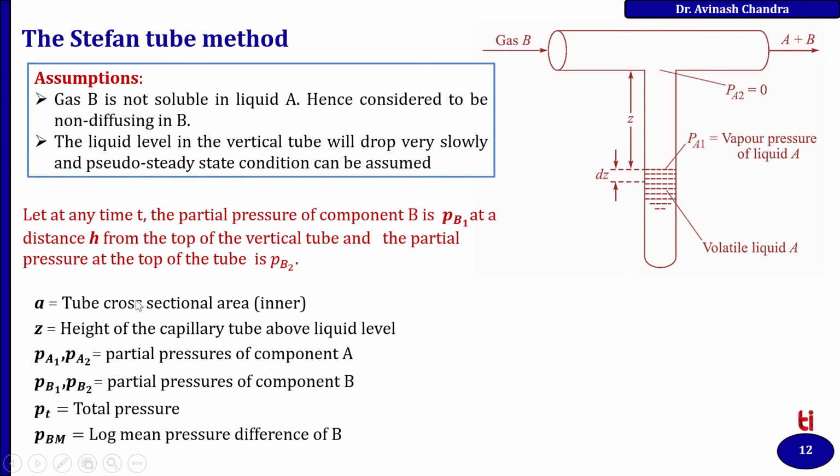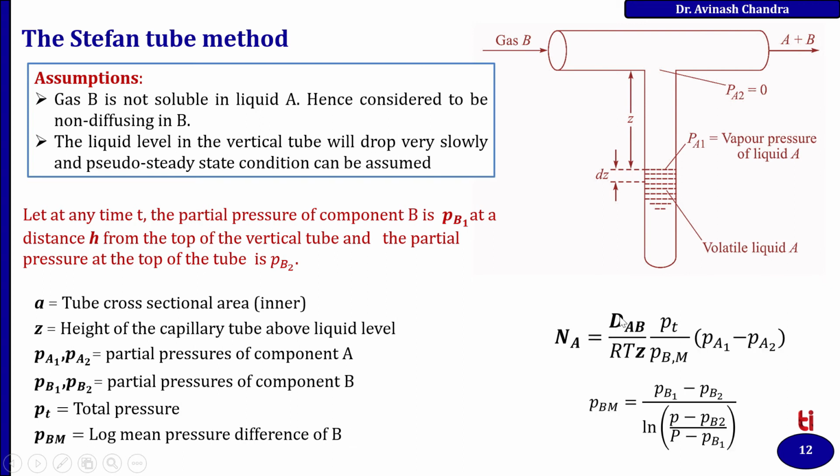A is the inner tube cross sectional area, Z is the height of the capillary tube above the liquid level, PA1 and PA2 are the partial pressures of component A, PB1 and PB2 the partial pressures of component B, PT is total pressure, PBM is the log mean pressure difference of B. And NA equal to DAB upon RTZ multiplied by PT upon PBM and (PA1 minus PA2), where we already discussed this formula in our previous lectures.